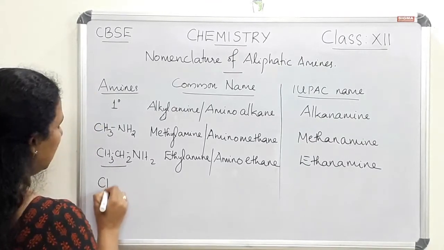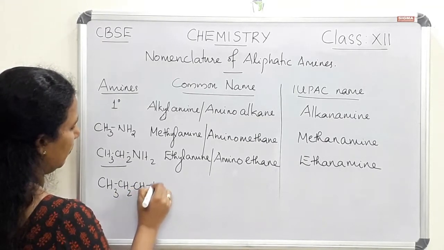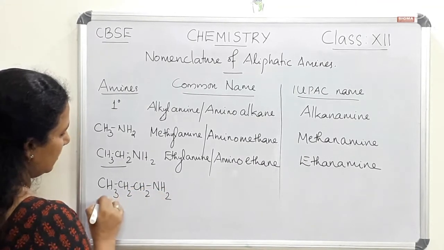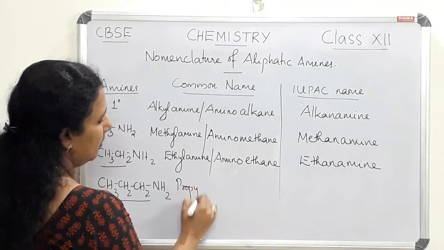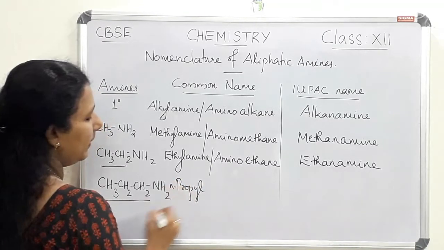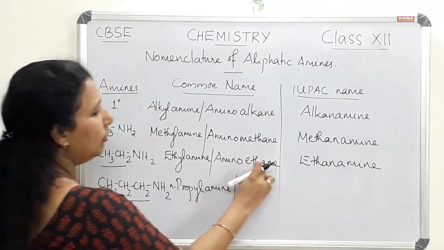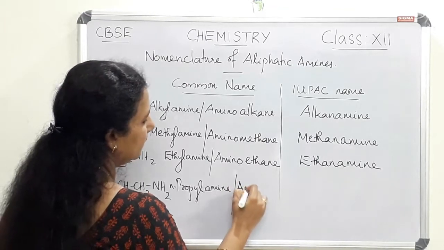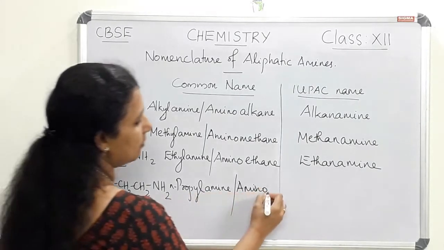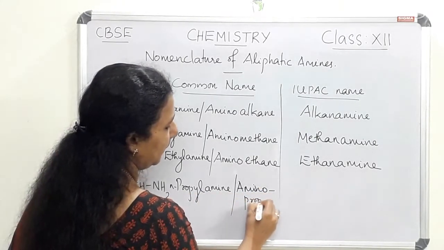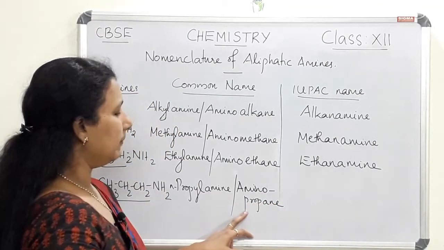Now let us write another compound, CH3CH2CH2NH2. There are three carbon atoms and the alkyl group is propyl, or we can write N-propyl, normal propyl, so N-propylamine. And aminoalkane: here the parent alkane is propane, so aminopropane. Aminopropane is the second way of writing the common name of this compound.